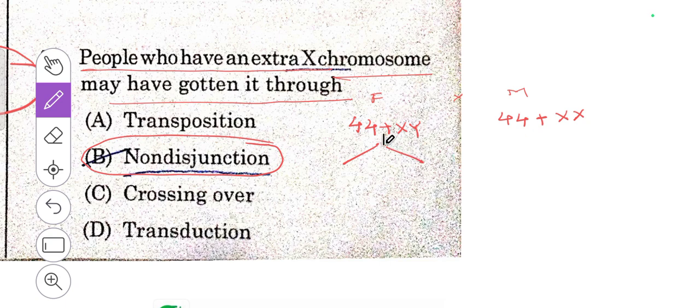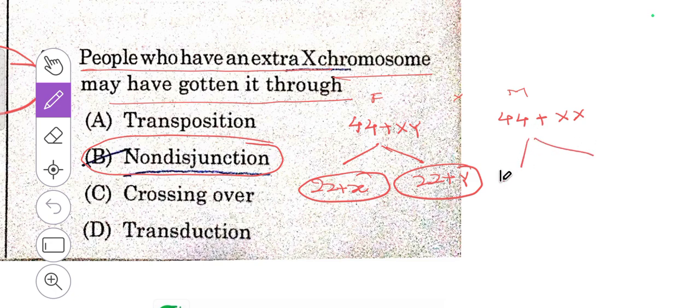If you divide this one, you will get 2 gametes. 22 plus X, it is one gamete. Here 22 plus Y, it is another gamete. So it is a normal pattern of the separation of the gametes during the meiosis. But in some individuals, this separation of gametes will be affected.